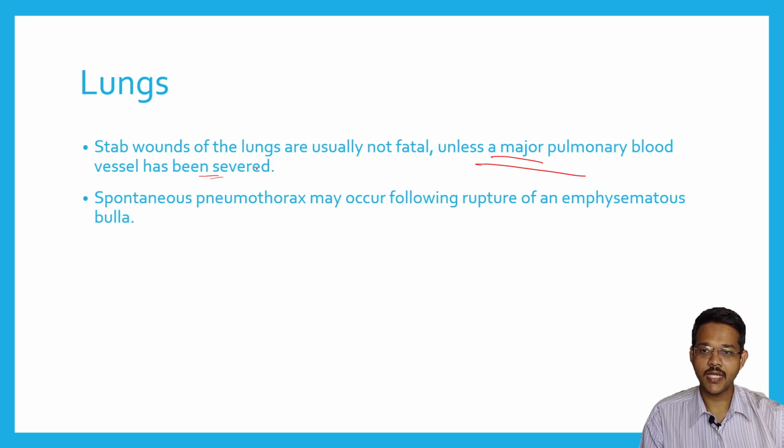Even a stab in the lungs will not cause major damage and will not be fatal immediately. But if any blood vessels are ruptured, it may lead to hemothorax or hemopneumothorax. Spontaneous pneumothorax may occur following rupture of any emphysematous bullae. Emphysematous bullae are seen in COPD, chronic obstructive pulmonary disease. Air-filled cavities may be found near the lung regions, which may rupture, leading to pneumothorax.